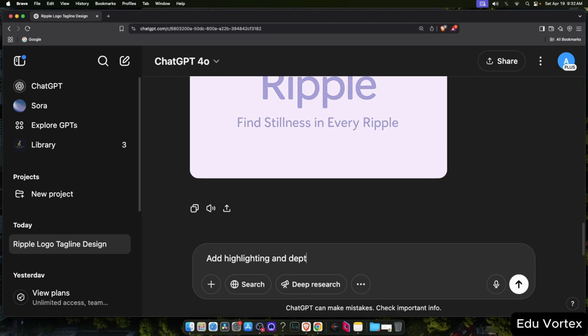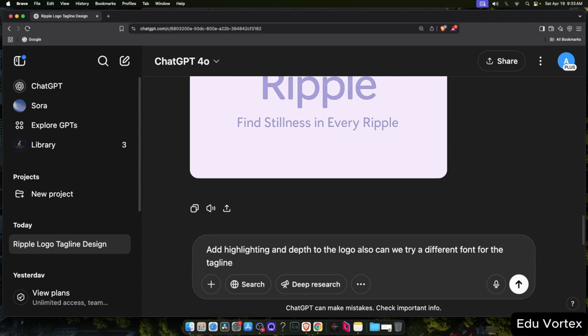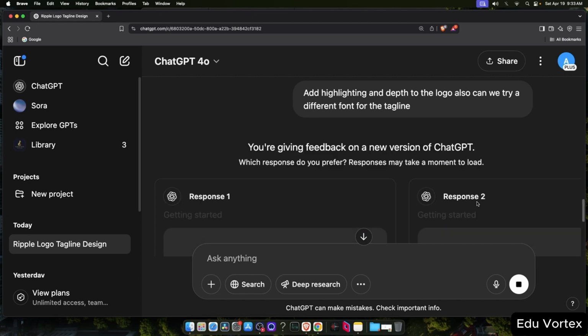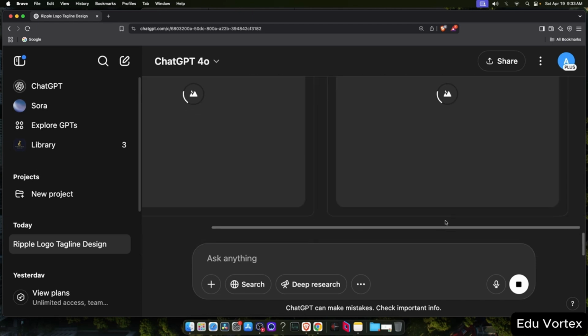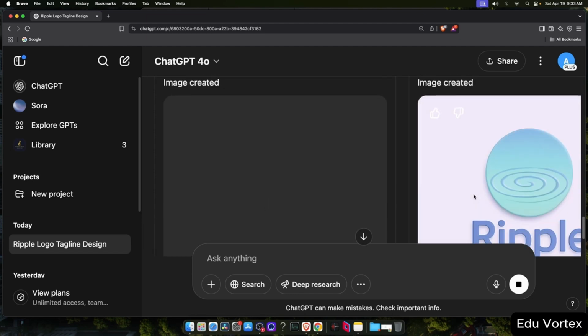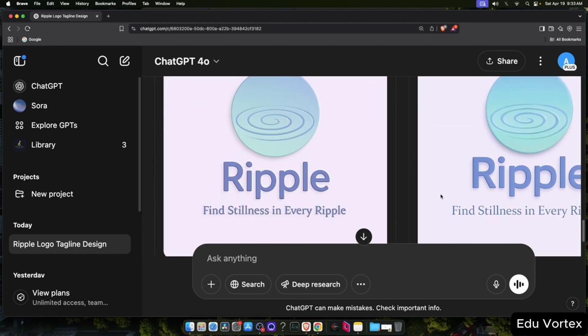I'll ask ChatGPT to add some highlighting and depth to the logo, and maybe try a different font for the tagline to enhance the overall look. We're reusing the same Ripple logo for this update. This time, ChatGPT has provided two variations. Occasionally, you'll receive multiple versions so you can choose the one that fits your vision best.